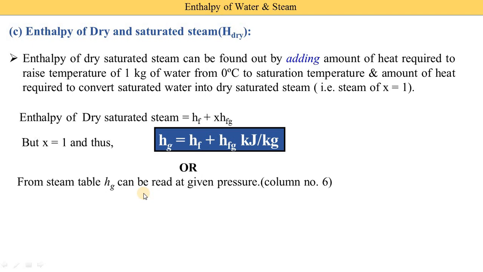Just open the steam table, find 150 degrees centigrade in the first column, and in that row read the value of hg. You can also find the enthalpy from pressures, as the steam table gives enthalpy on the basis of pressures as well as temperatures.